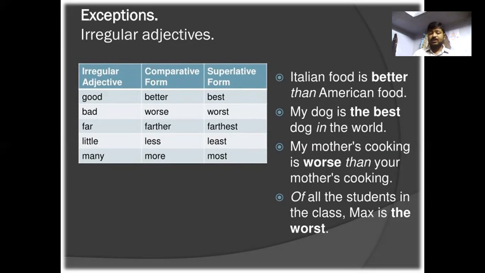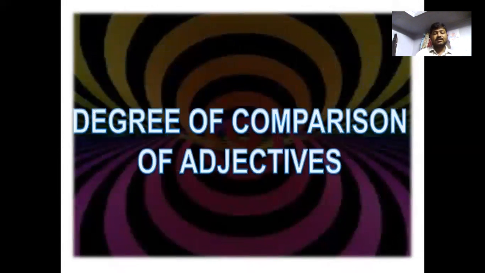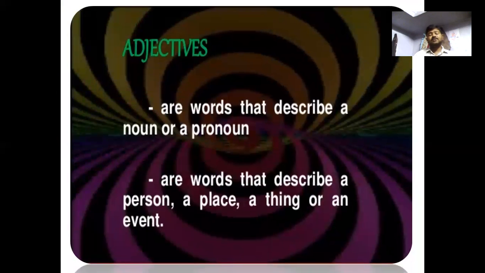It's a superlative degree. My mother's cooking is worse than your mother's cooking. It's a comparative degree. Then, of all students in the class, Max is the worst. It's a superlative degree. Then let's go through another way of learning adjectives and comparative sentences.